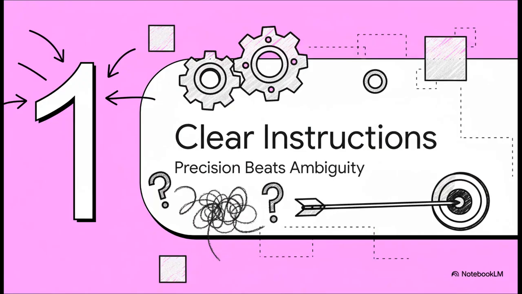And this is it. It's called the clear instructions principle. This is the secret sauce, the fundamental concept that separates a frustrating AI experience from an incredibly productive one. It's really all about swapping out that ambiguity for crystal clear precision.